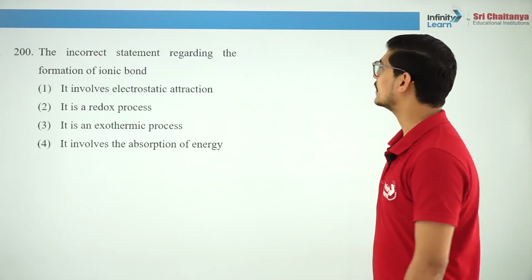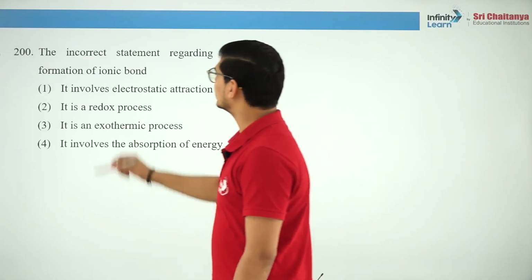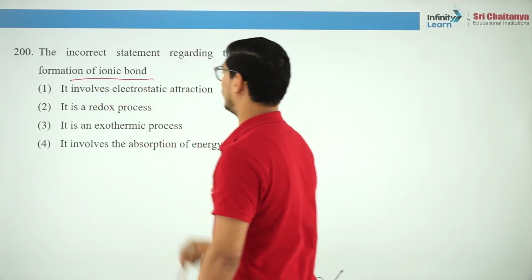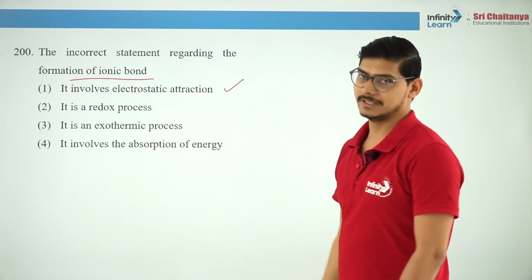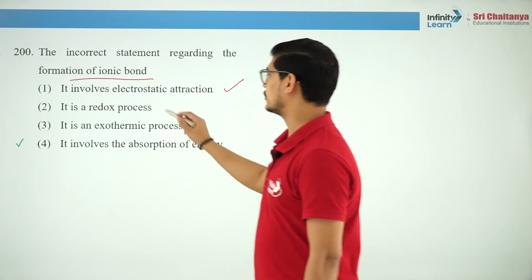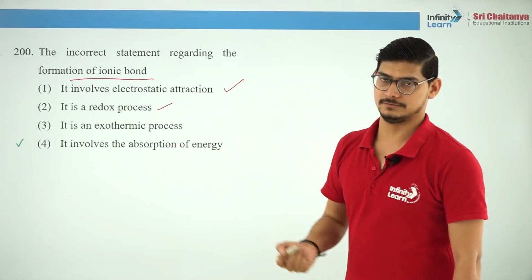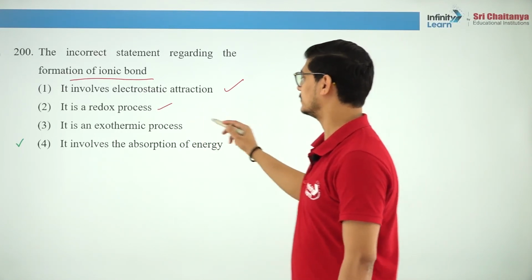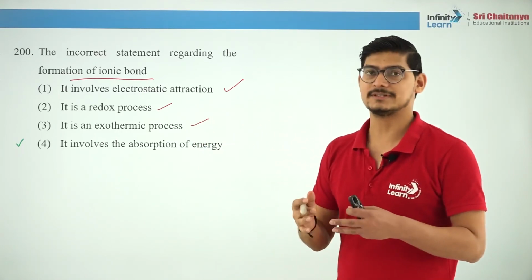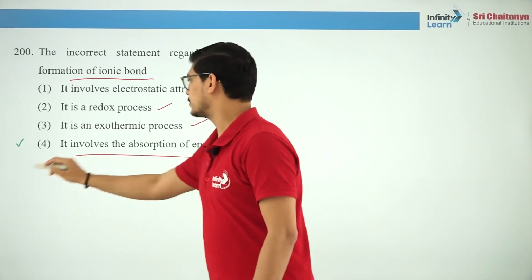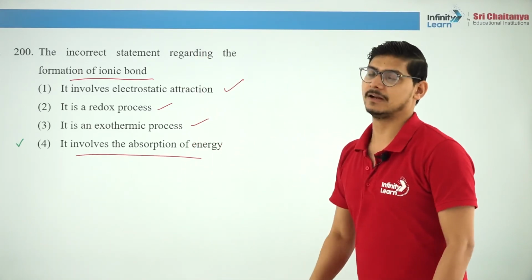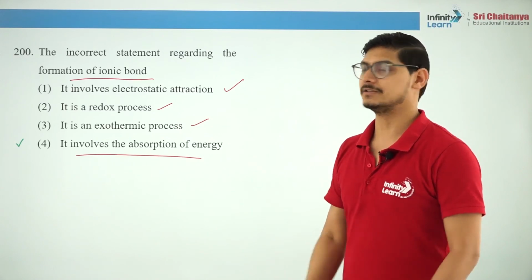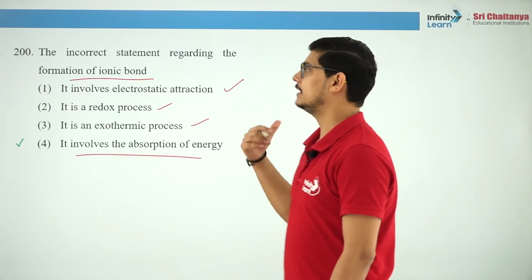All right. Then the last question, the incorrect statement regarding the formation of ionic bond. It involves electrostatic attraction. Yes, cation and anion. It is a redox process. Yes, there is a transfer of electron, right, from the element which forms cation to the element which forms anion. It is an exothermic process. Yes, because it is attraction. It involves absorption of energy. No, right. When an ionic bond is formed, attractions increase and energy is released. So that is the correct answer.